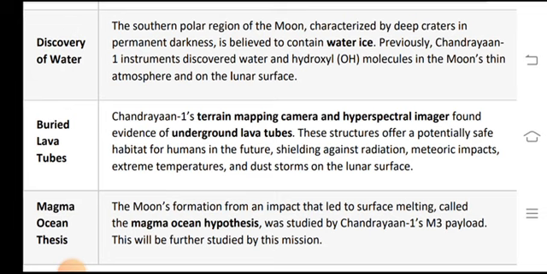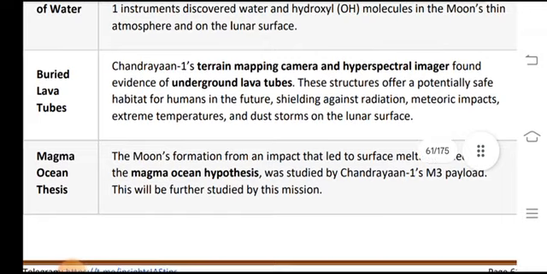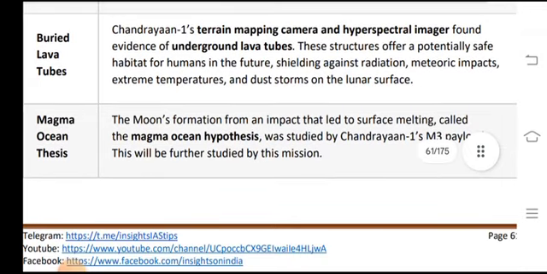Buried lava tubes: Chandrayaan 1's terrain mapping cameras and spectral imagers found evidence of underground lava tubes, and these structures offer potential safe habitats for humans in the future, shielding against radiation, meteorites, extreme temperatures and dust storms on the lunar surface.